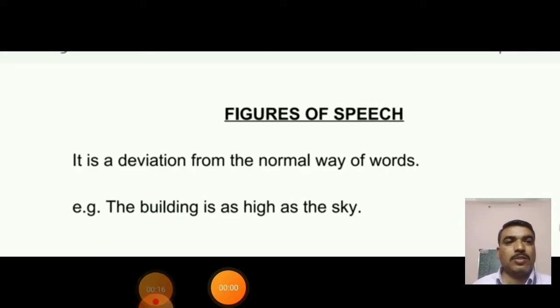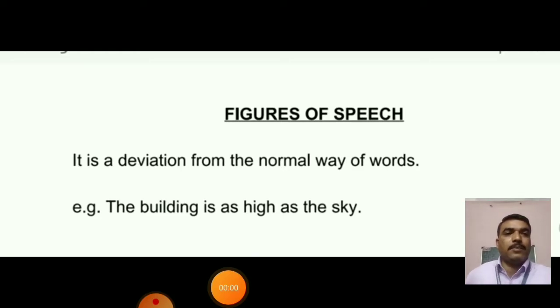We are going to talk today about the figure of speech. Figure of speech is a very important device in the poetic form. It means it's a deviation from the normal way of the words. Means the normal words are not used. Okay. Here the figurative language is used so as to enhance the beauty of the language.